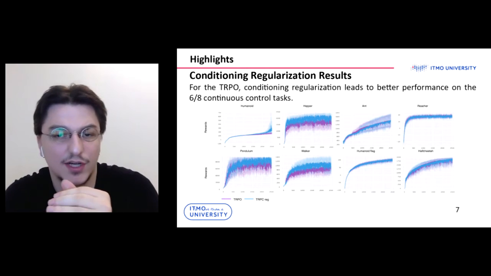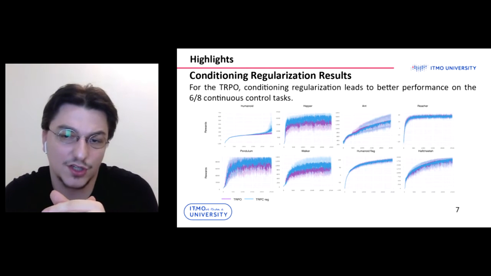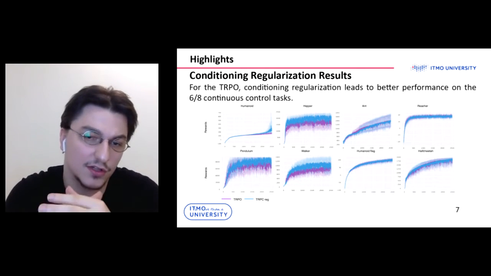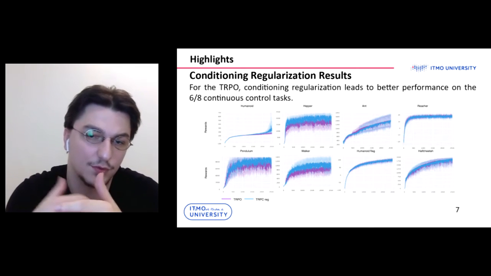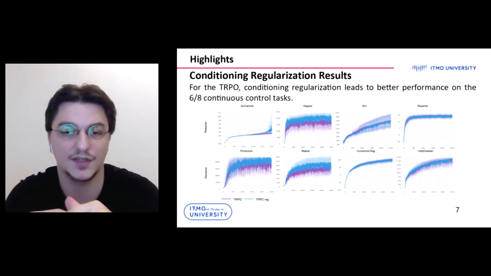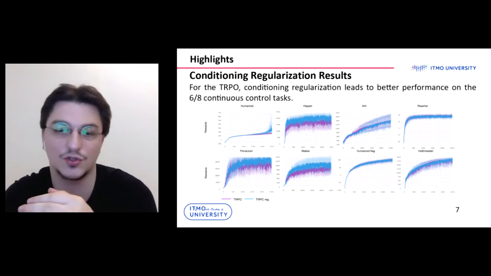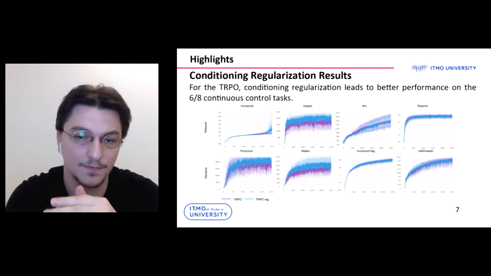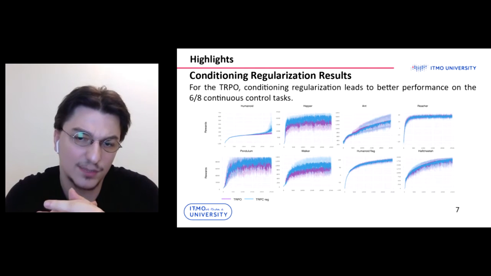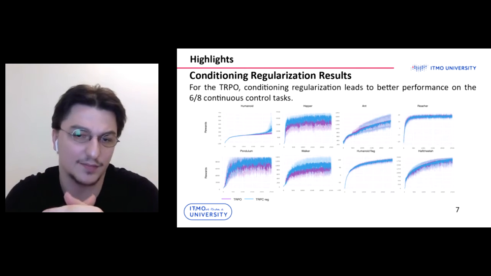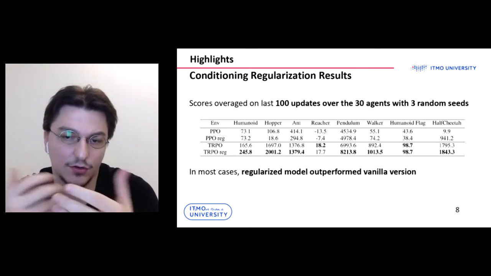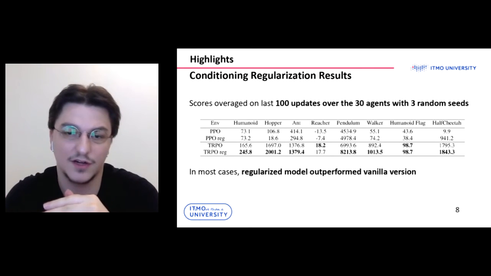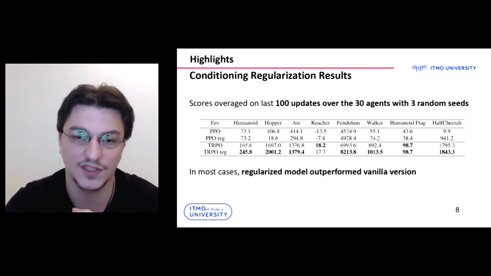Based on the previous observation, we propose algorithms that use the condition number of the agent as a regularization. We apply regularization to trust region policy optimization and proximal policy optimization and compare their performance on the 8 continuous control tasks in a PyBullet environment. To regularize the policy, we simply use the values of the conditioning as a penalty. As we can see in the table, the regularized model outperformed basic variants in most of the tasks.